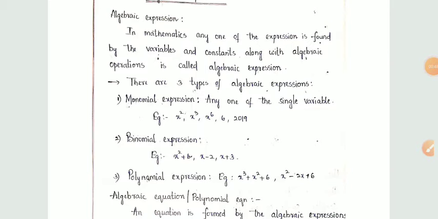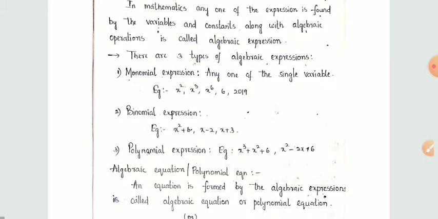Here is the definition of an algebraic expression. What are algebraic expressions? In mathematics, any expression formed by variables and constants along with algebraic operations is called an algebraic expression.